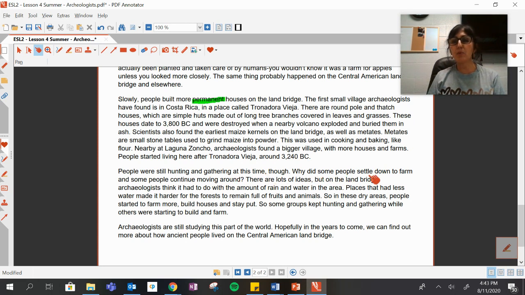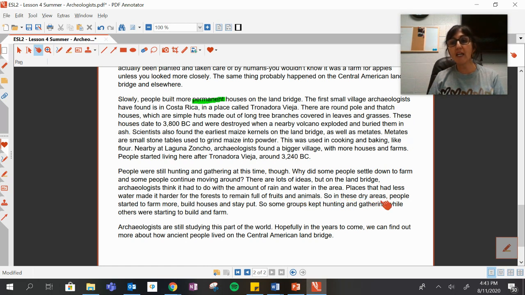Why did some people settle down to farm and some people continue moving around? There are lots of ideas, but on the land bridge, archaeologists think it had to do with the amount of rain and water in the area. Places that had less water made it harder for the forest to remain full of fruits and animals.